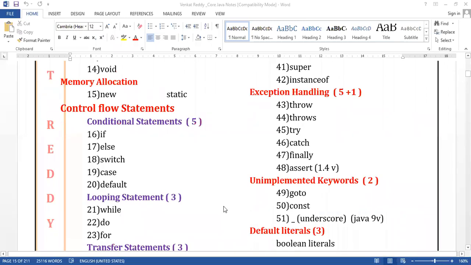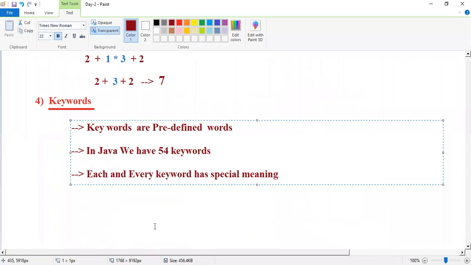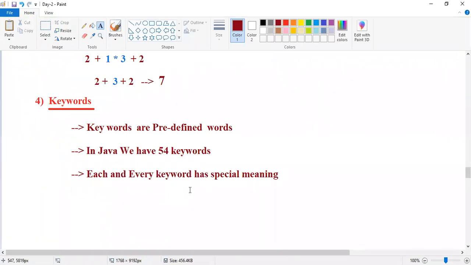One by one, we are going to learn along with our subject. Don't mug up. You are not here to mug up. So totally we have 54 keywords available. Each and every keyword has a special meaning.